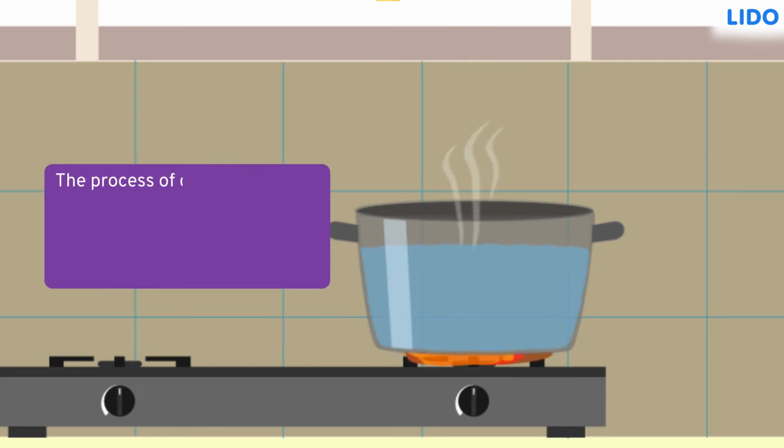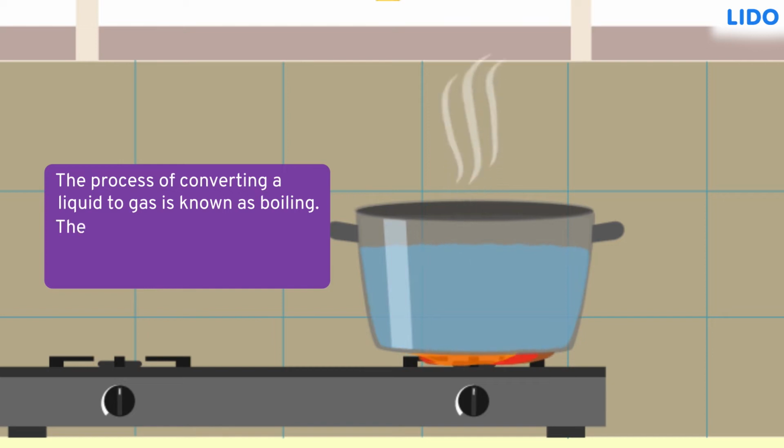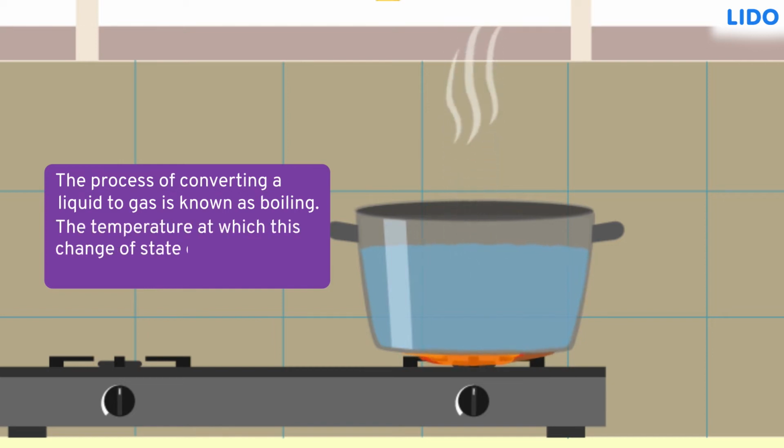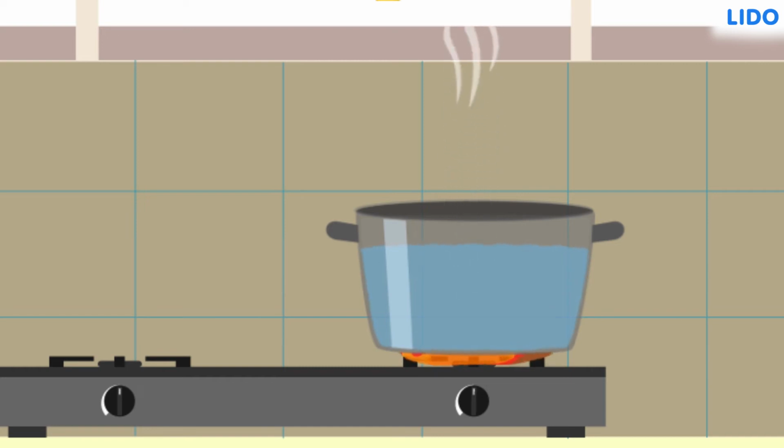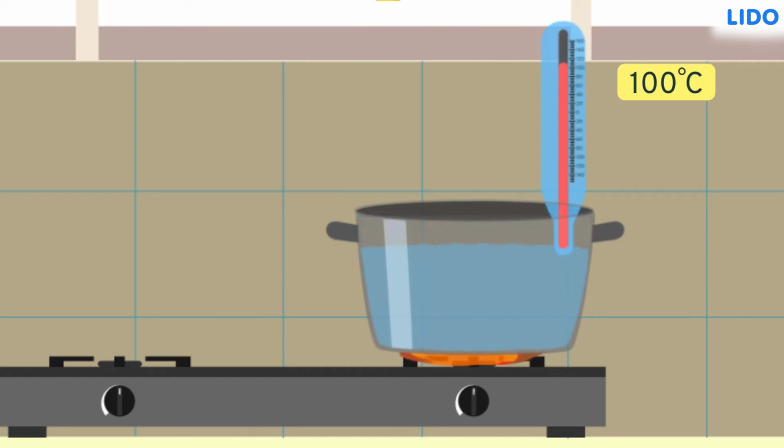The process of converting a liquid to gas is known as boiling. The temperature at which this change of state occurs is called boiling point. We boil water to purify it, as most of the bacteria in water die by the time water reaches its boiling point. What happens when temperature change happens the other way around?